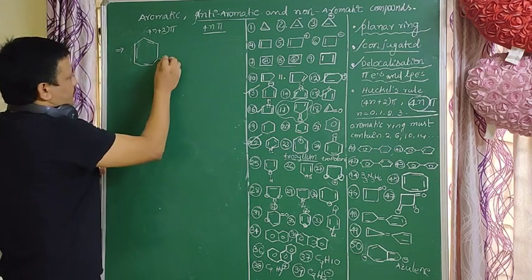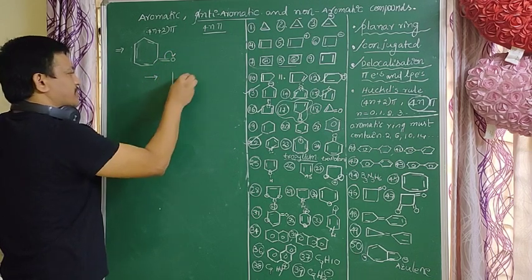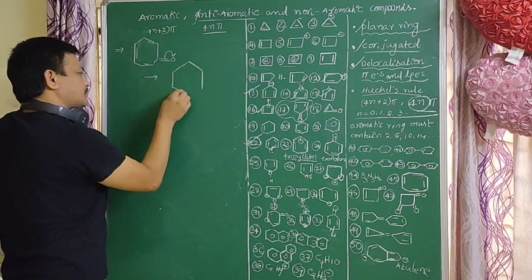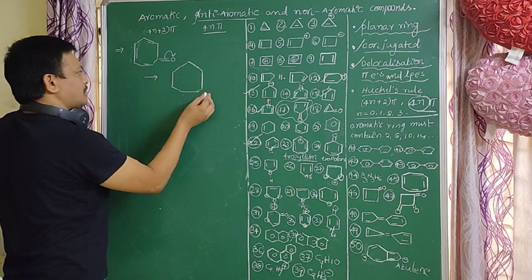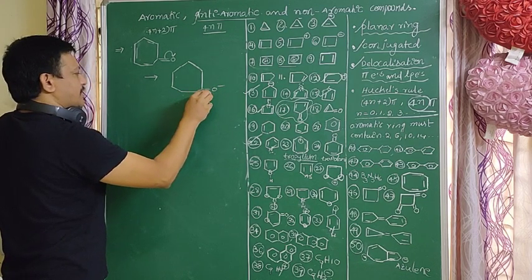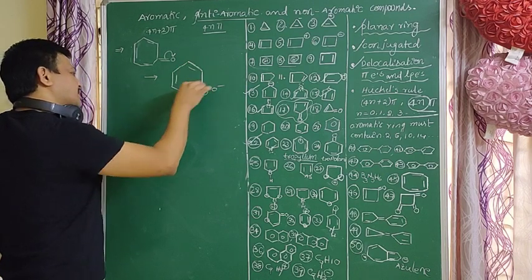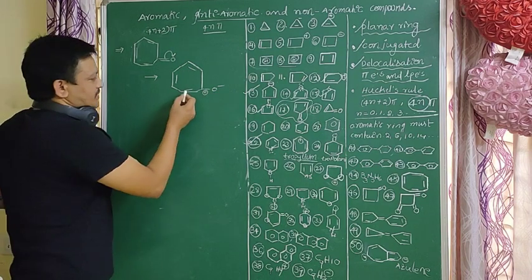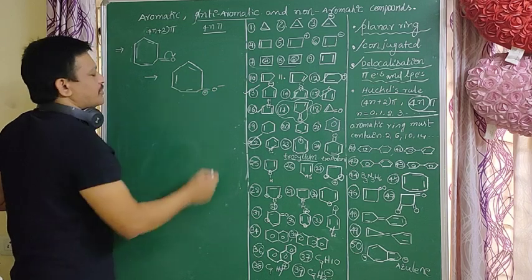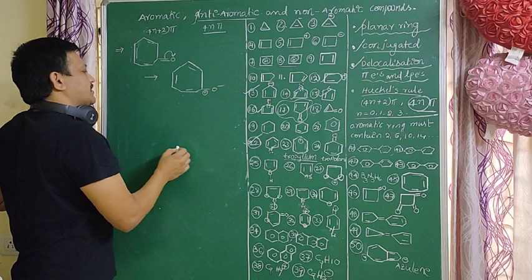If the pi electron shifts to oxygen, at that time the oxygen gets a minus charge and the carbon gets a positive charge. Along with the positive charge, this is a conjugated system: double bond, single bond, double bond, single bond, double bond, single bond, plus and single bond. These pi electrons are delocalized pi electrons.